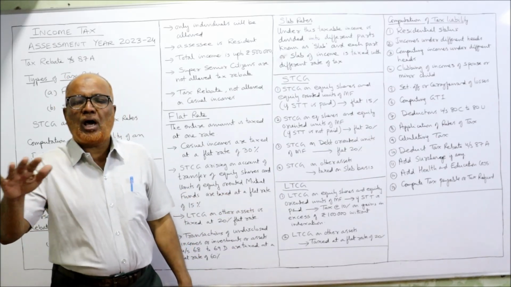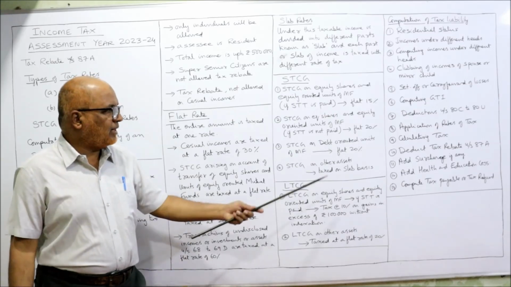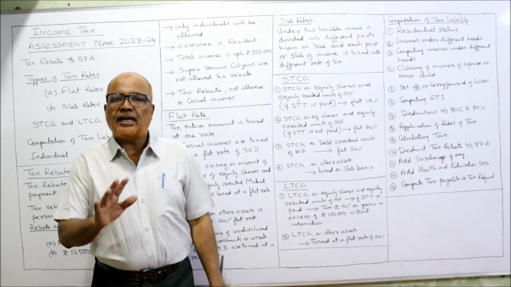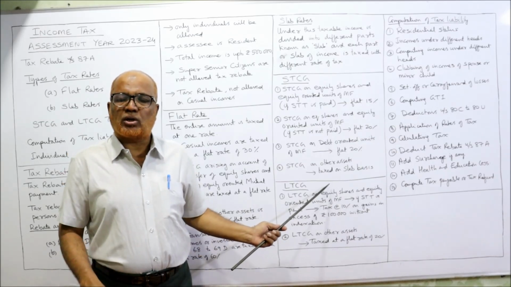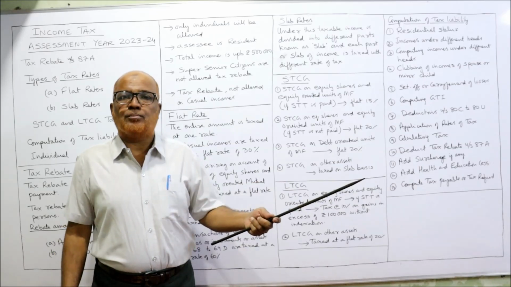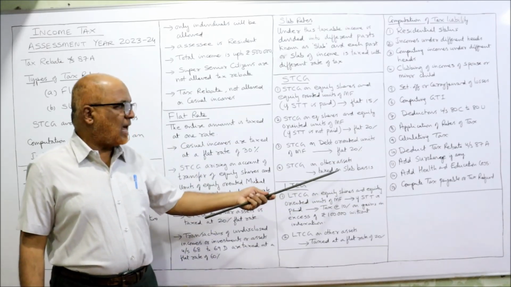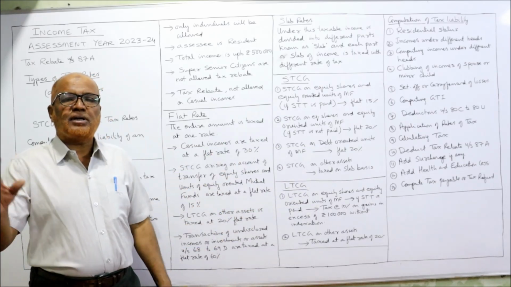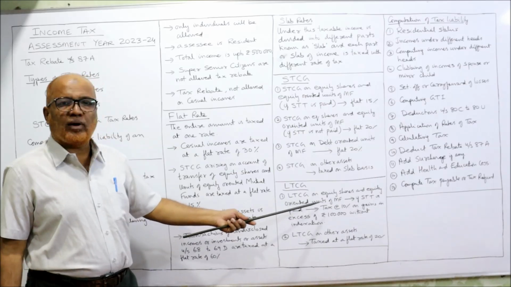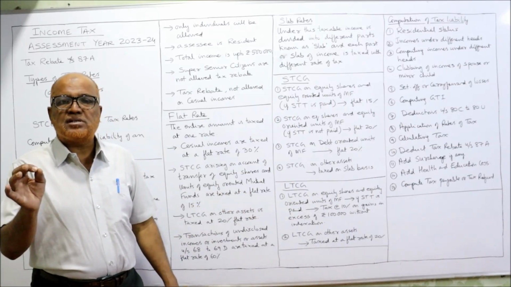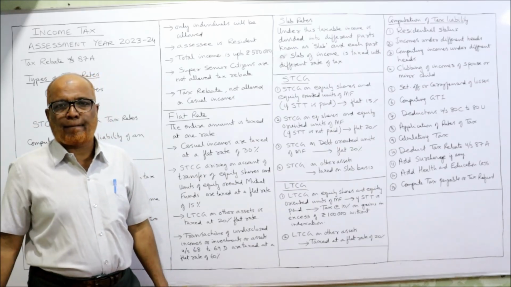STCG on all other assets is taxed on a slab basis, not at a flat rate; this short-term capital gain will be included along with other incomes and taxed on a slab basis. These are the points. LTCG, long-term capital gain on equity shares and equity-oriented mutual funds, if STT is paid, tax 10% over rupees 1 lakh.